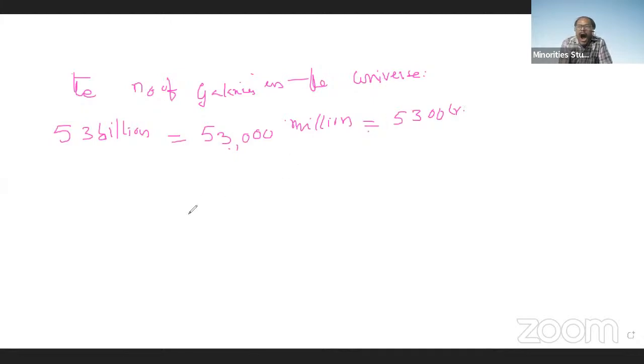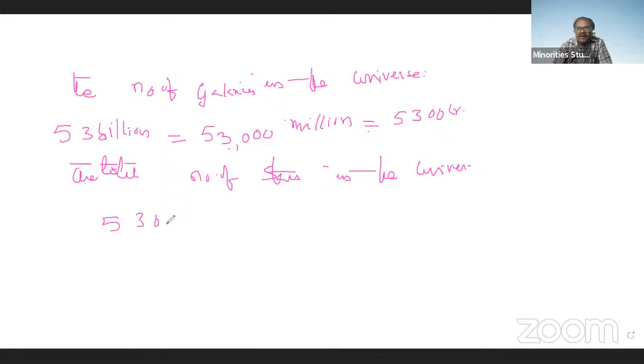Then, what is the total number of stars in the universe? The number of stars in the universe is expected to be how much? So 5,300 crore galaxies, and into each and every galaxy, 10,000 crore stars are there.